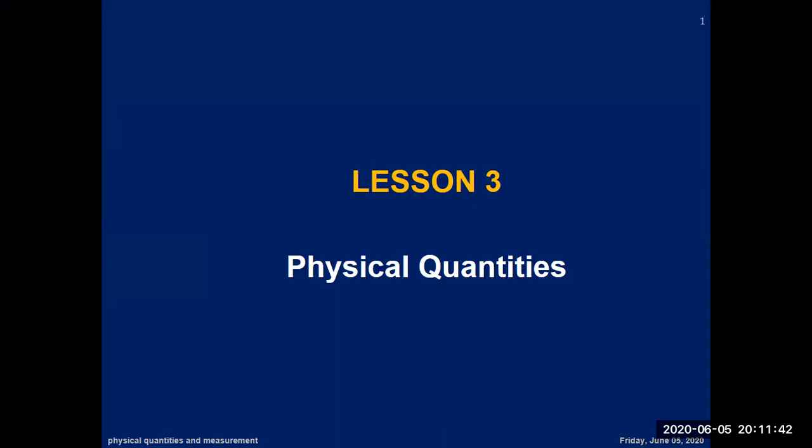Today, our topic is physical quantities. During this lecture, the sequence will be: first of all, we will go for the definition of the physical quantities. Then, we will consider some examples for the physical quantities.